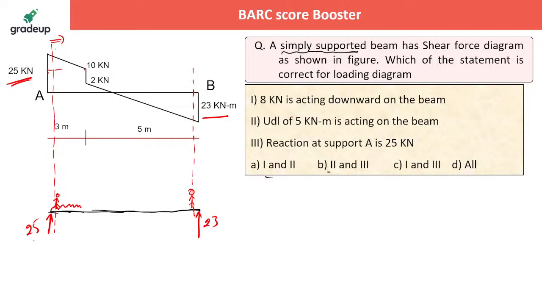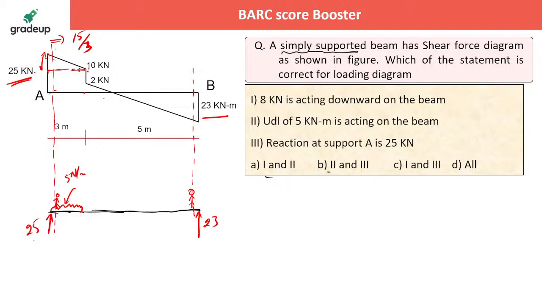Now I will be asking, what is the intensity of the load? The total load by which it is coming down from 25 to 10. So total change is how much? Total change is 15, over the 3 meter. So 15 divided by 3 will give you the intensity of the load. That is the slope of that inclined line. Did you get that? 15 is the height and 3 is the length. 15 by 3, that is 5 is the intensity here. 5 Newton per meter, isn't it?